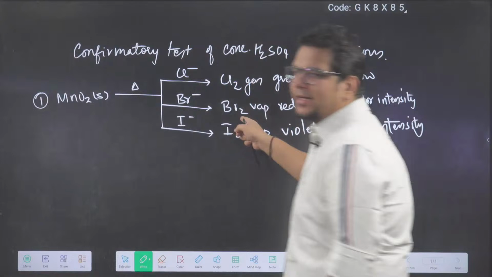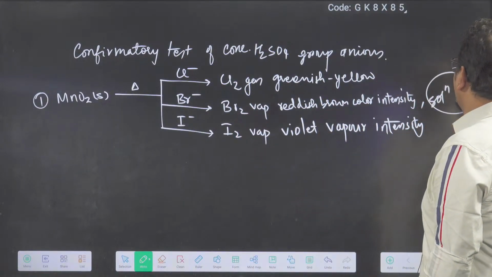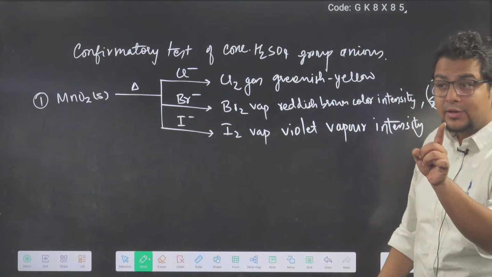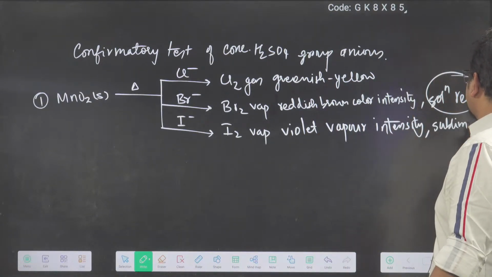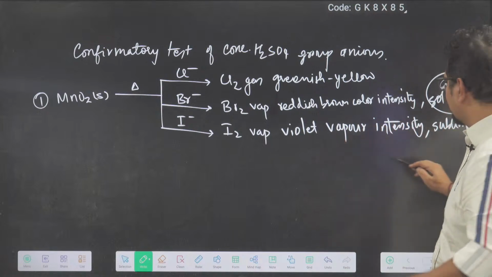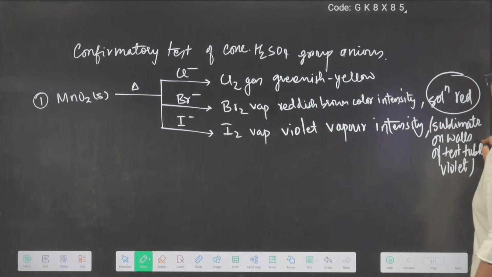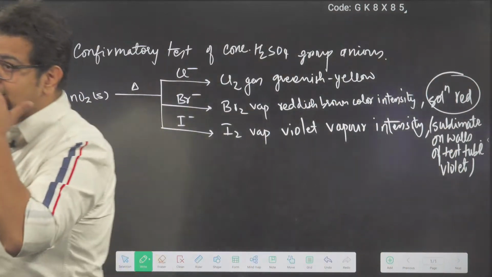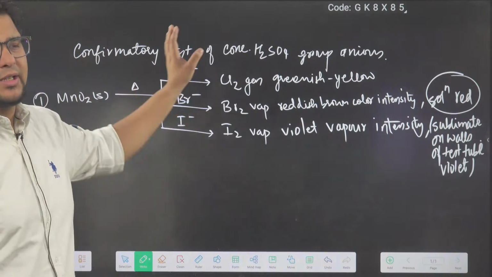Also, bromine is a red color liquid, so it will make the solution red. Iodine is a violet color solid, so it will make a sublimate, a solid deposition on the walls of the test tube. So violet sublimate deposition on the walls of the test tube. Remember this? Last class, this complete test I have told you. Just I am changing the heading now.